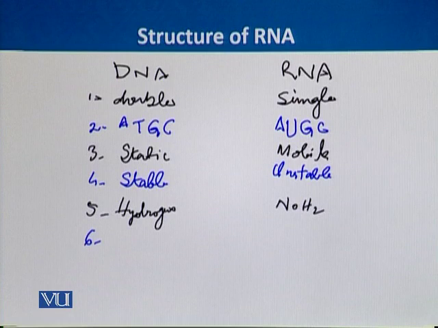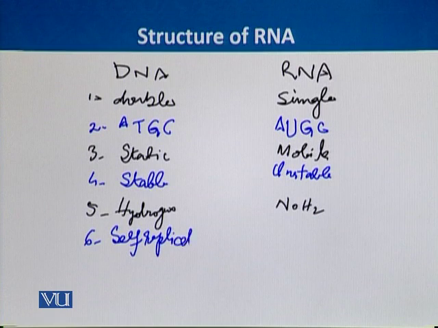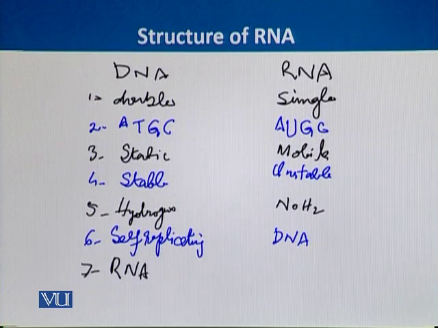Further, we can see that DNA is self-replicating. On the other hand, RNA cannot be self-replicated. Rather, it is synthesized from the DNA. And then we can see that DNA can synthesize RNA, and on the other hand, RNA is used for the synthesis of proteins.